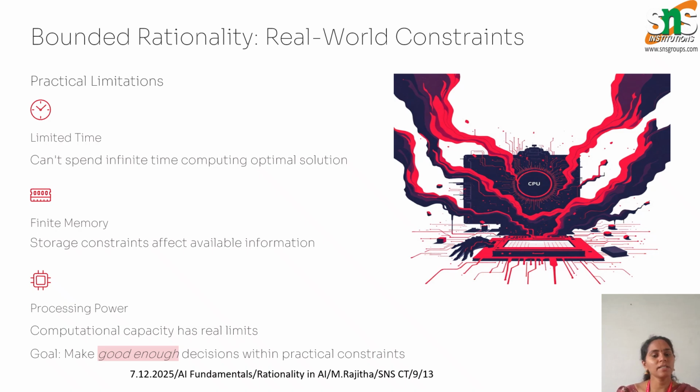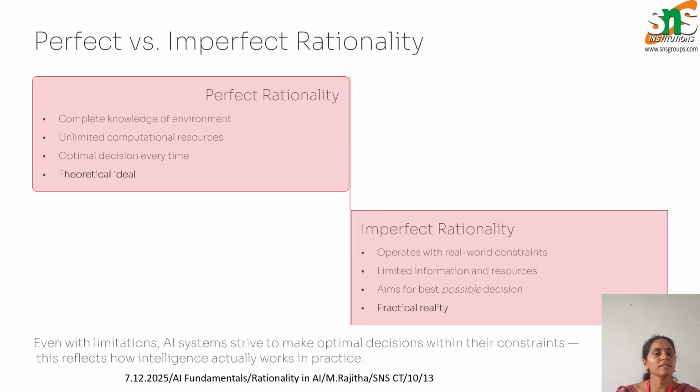Bounded rationality, real world constraints. In theory, an agent could make perfect decisions, but in reality they face limitations. They include limited time to think, limited memory to store information, and limited processing power. Because of these constraints, the agent cannot always compute the best possible action. Instead, it aims for a good enough decision within the available resources. This is known as bounded rationality. It reflects how real machines and even humans make decisions in practical situations.